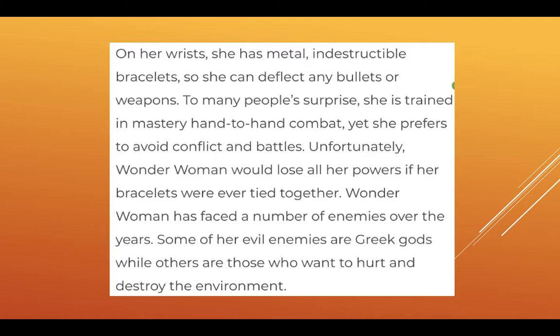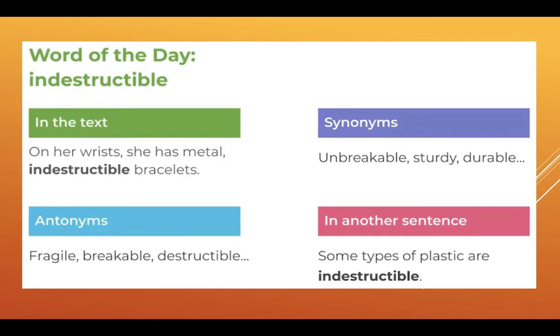On her wrist, she has metal indestructible bracelets, so when she can, she can deflect any bullets or weapons. To many people's surprise, she is trained in mastery hand-to-hand combat, yet she prefers to avoid conflict and battles. Unfortunately, Wonder Woman would lose all her powers if her bracelets were ever tied together. Wonder Woman has faced a number of enemies over the years. Some of her evil enemies are Greek gods, while others are those who want to hurt and destroy the environment.